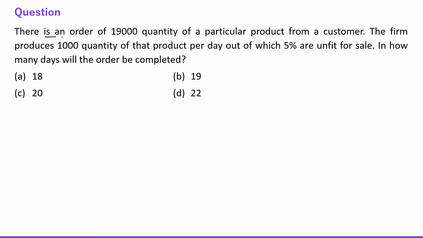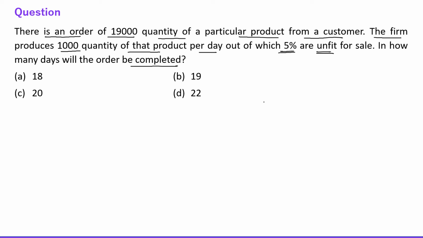The next question says there is an order of 19,000 quantity of a particular product from a customer. The firm produces 1,000 quantity of that product per day, out of which 5% are unfit for sale. In how many days will the order be completed?